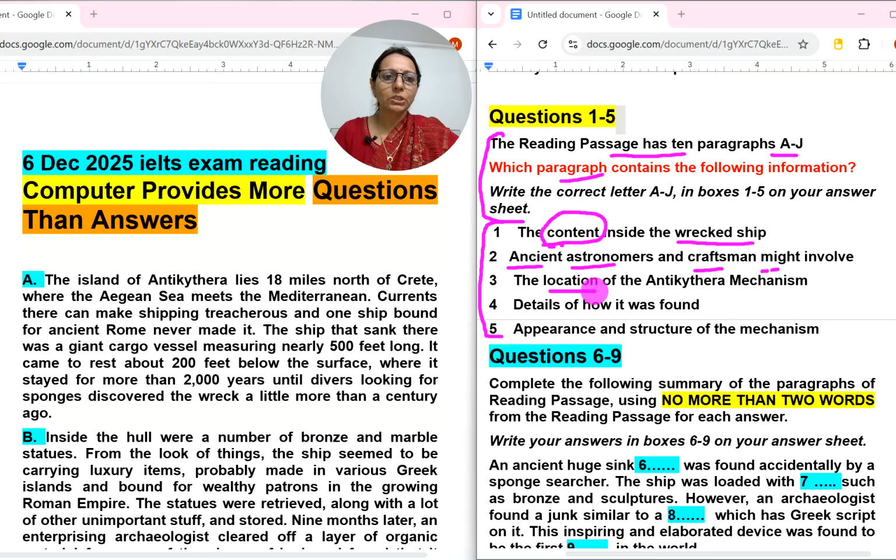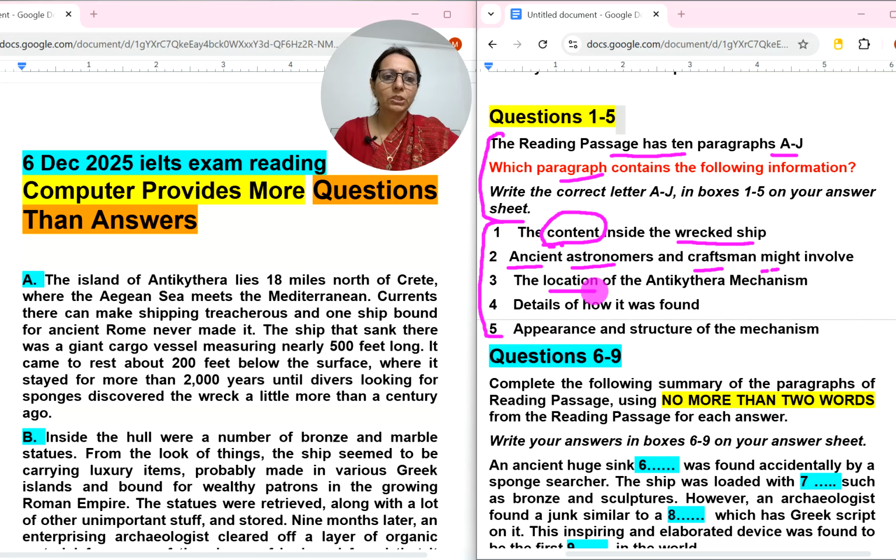So what I have understood here is that some divers found a wrecked ship. The ship that sank was a giant cargo vessel. So this is a description of how they found the ship. The content inside the wrecked ship is not described. Ancient astronomers and craftsmen are not there. The location of the mechanism is also not there.